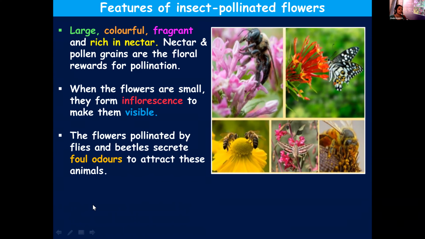In the features I told you, they will have fragrance. But when I say fragrance, it is not always a pleasant smell. Sometimes some of the flowers will produce a foul odor, because foul odors also have the ability to attract animals or insects. Certain insects get attracted to foul smell. Some of them get attracted to pleasant smell. So it depends. Some of the flowers even produce foul odors so as to attract the insects.